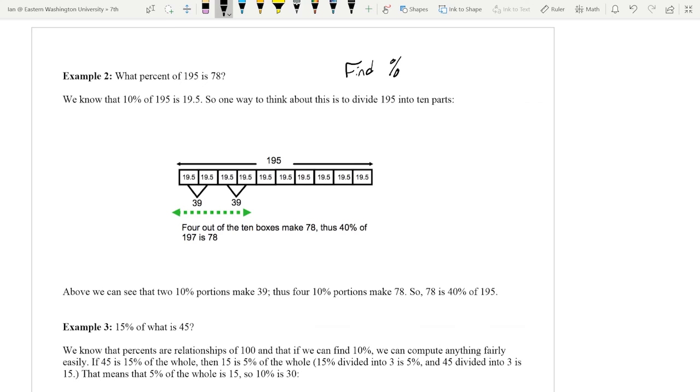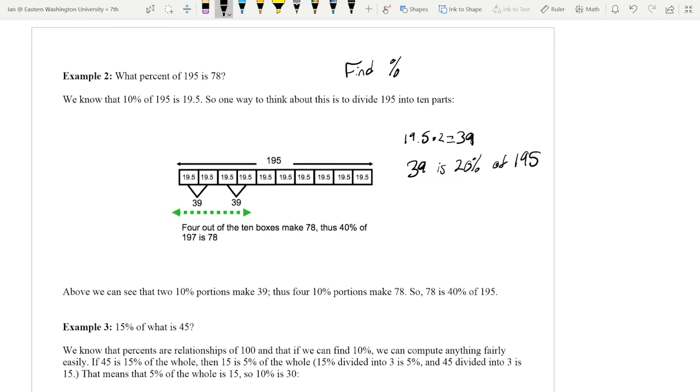Now, a really cool thing about 19.5 is that 19.5 times 2 is 39. That means that 39 is 20% of 195, since we took two 10% and added them together.